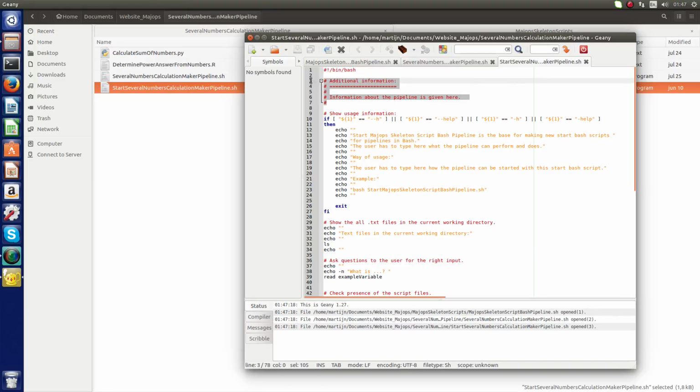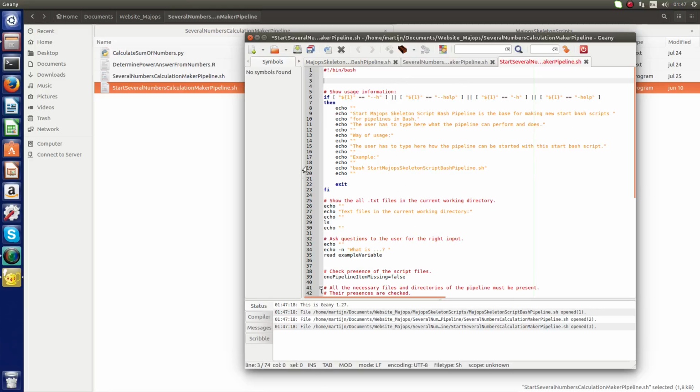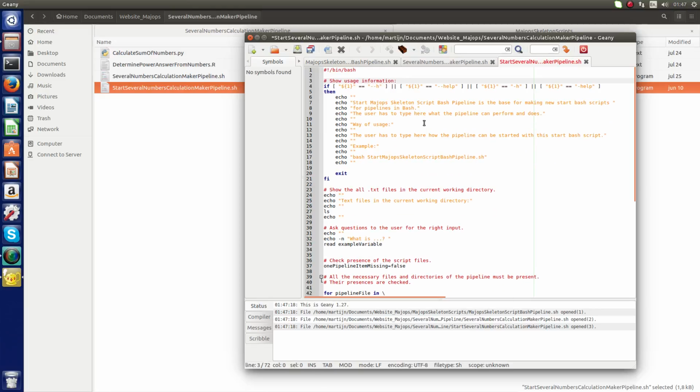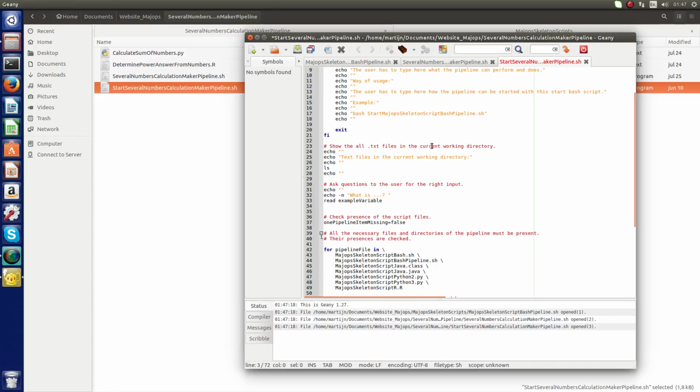First of all, I shall erase the additional information because I don't want to give extra information. To show user information, I shall write that at the very last moment. But first, I look at the code for showing the text files. I know when the several numbers calculation maker pipeline is started, it's not necessary that input files should be asked. So it's not necessary that text files or input files have to be shown on the screen. So I can erase this code too.